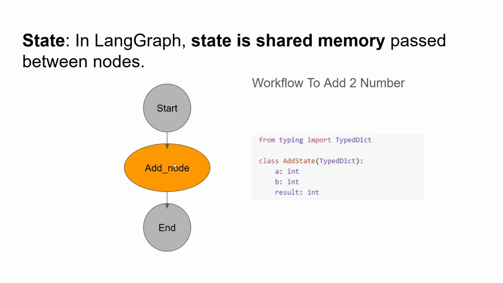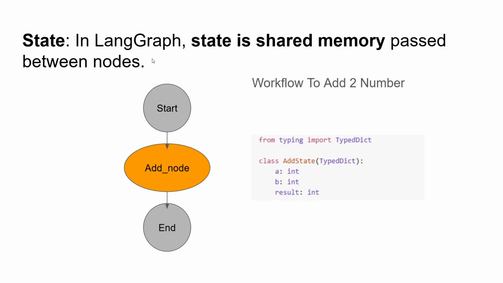Obviously, for adding two numbers, first we will need two numbers. Let's say it's A and B, and we have to store the result. This is nothing but a state, and you can see how it's defined. We need TypedDict here, because we have to specify what should be the input type, what should be the data type. Here it can be float as well. While coding, we'll take float rather than int, but that doesn't matter. So let's try to code this very simple graph.